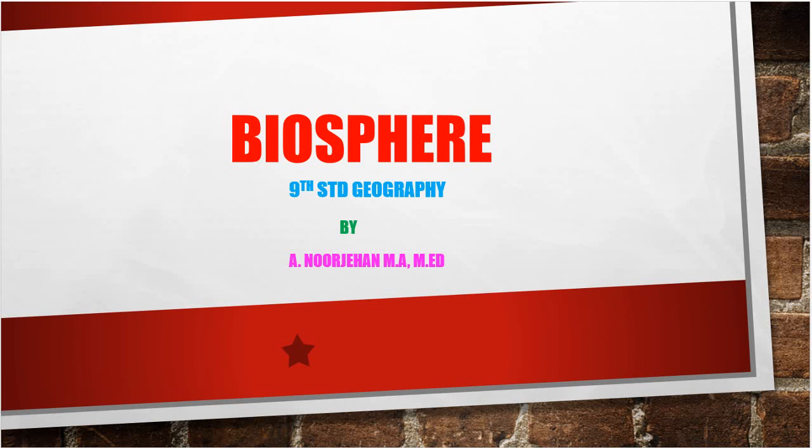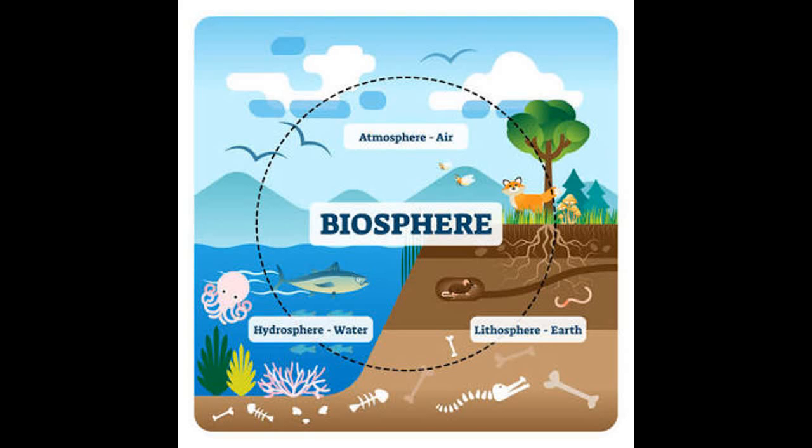We'll see about what is biosphere. Biosphere is the fourth sphere of the earth. That is, the biosphere is a life supporting layer that exists on the earth's surface. This layer consists of lithosphere, hydrosphere and atmosphere. The biosphere includes flora and fauna that grow on or near the earth's surface. Biosphere is made up of different ecosystems and biomes. Biomes means something like forest.